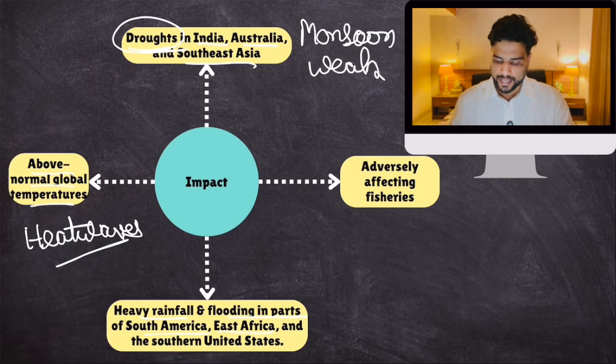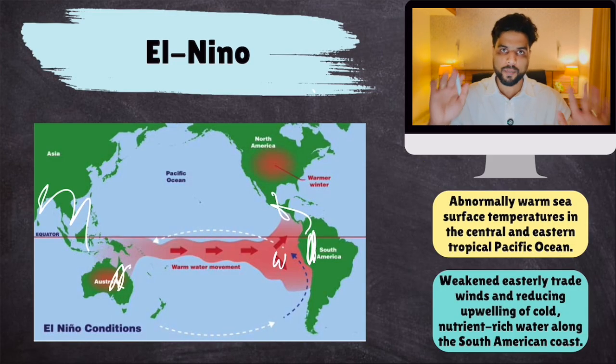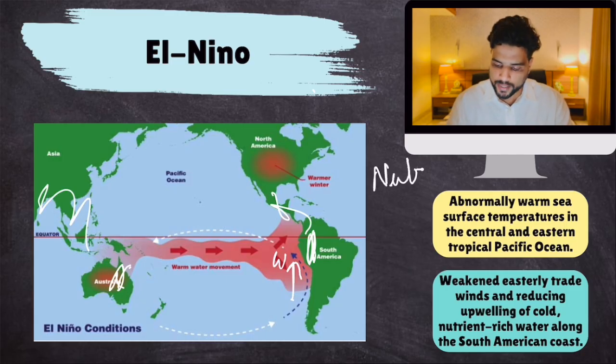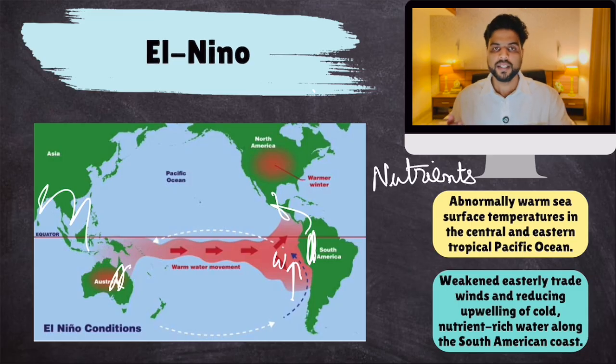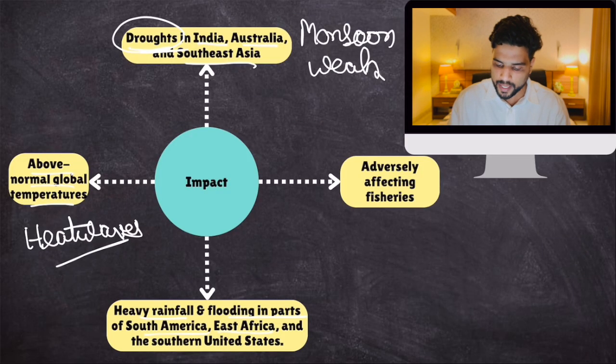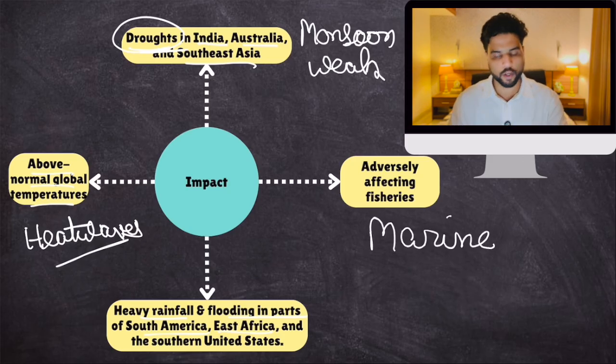Plus, because trade winds were blowing very strong during the normal phase, the cold water from below used to come upwards. It also used to bring a lot of nutrients along with it from the seabed. These nutrients allow fishes to flourish. This nutrient-rich water allows growth of plankton and fishes multiply, so fishery growth happens over here. During normal times, fishermen catch a lot of fish and marine biodiversity is high. But during El Nino, there is no upwelling and no nutrient-rich water, and fisheries resources also decline, which is bad for marine biodiversity on the South American coast.